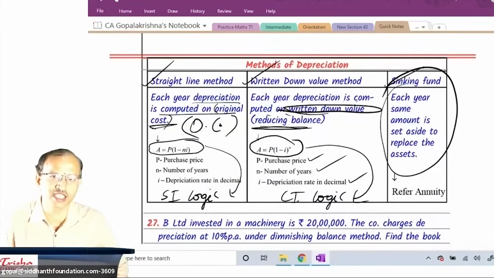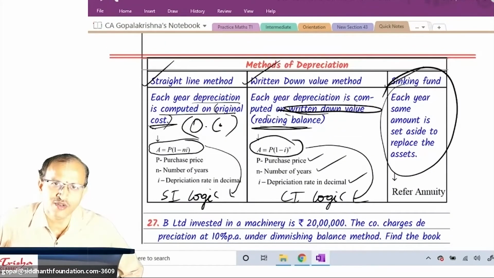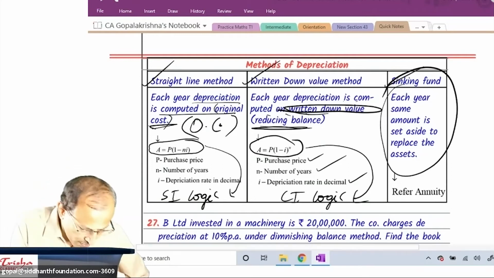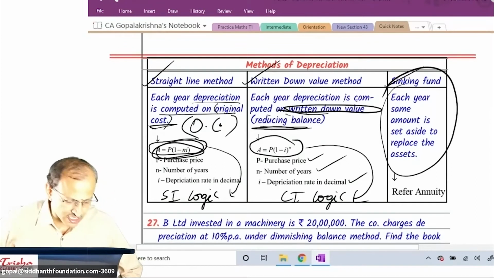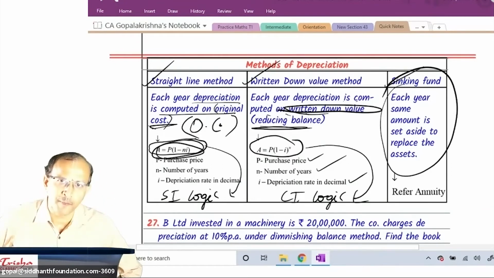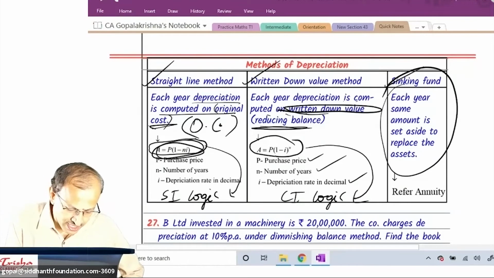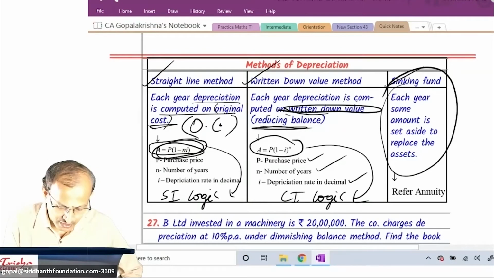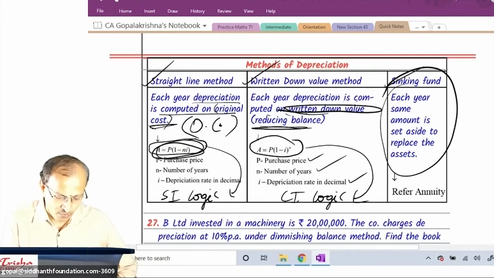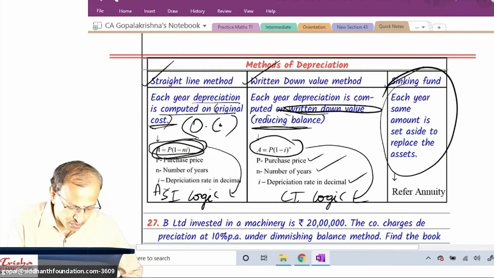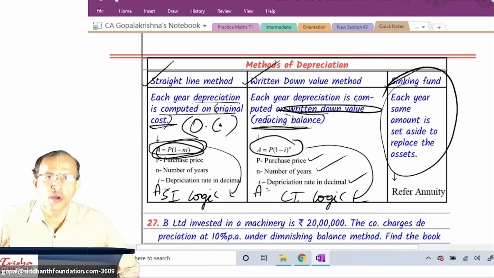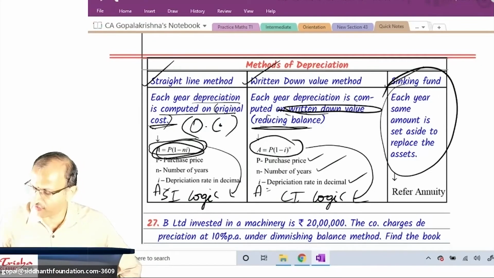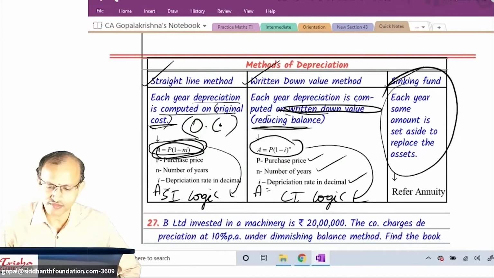Methods of depreciation: straight line method goes for SI logic. Instead of plus, please make out here, it is minus. And here P into, the WDV follows compound interest logic. It's an annuity. What is A? In both cases, just write down A. If it is not written there, you write it down. A is equal to book value of asset after n years. Book value of asset after n years. Okay, super.